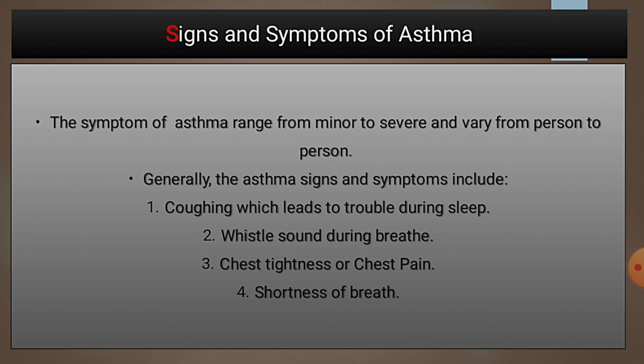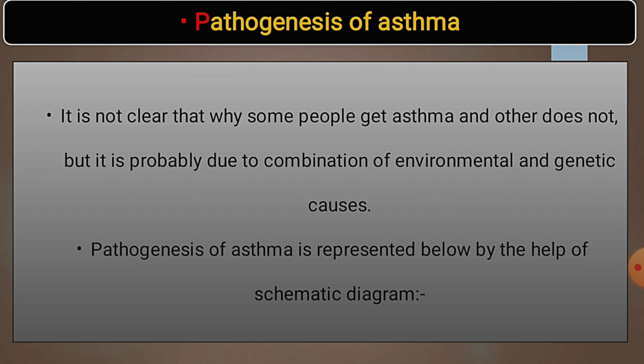Signs and symptoms of asthma. The symptoms of asthma range from minor to severe and vary from patient to patient. Generally, signs and symptoms of asthma include coughing, which leads to sleeping trouble, whistling sound during breathing, chest tightness, or shortness of breath. Next, pathogenesis of asthma. Pathogenesis is nothing but how the disease can occur. It is not clear why some people get asthma and others do not, but it is probably due to a combination of environmental and genetic causes.